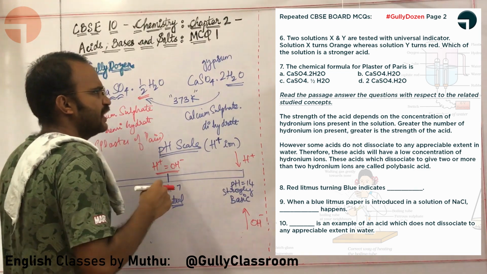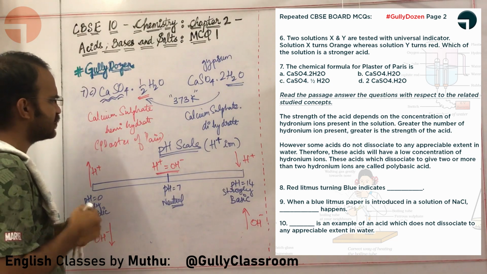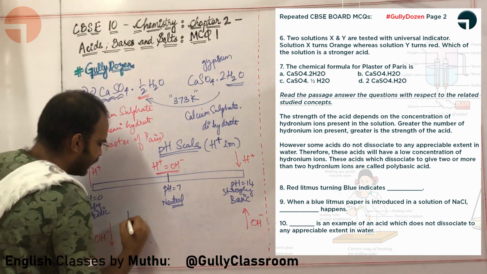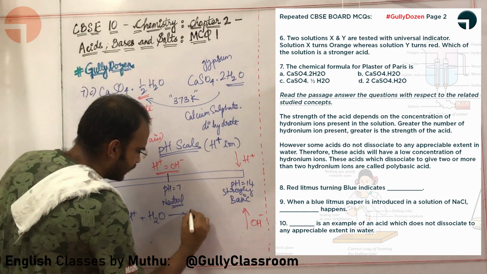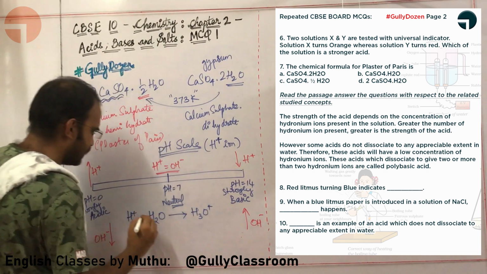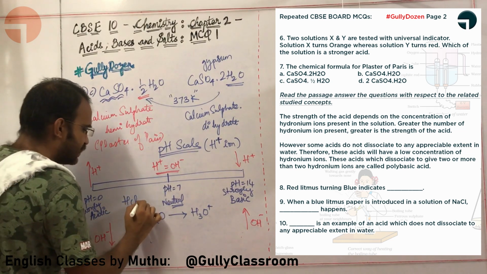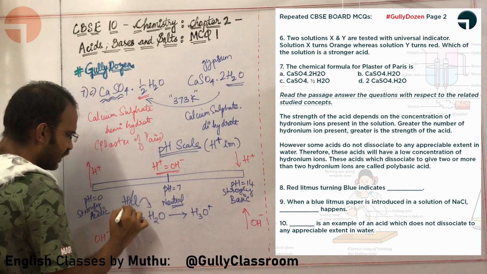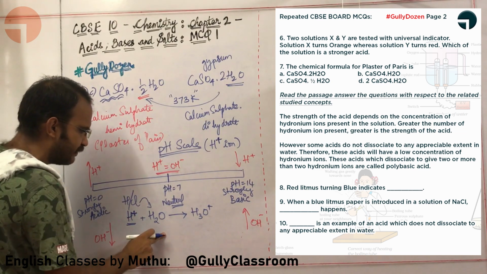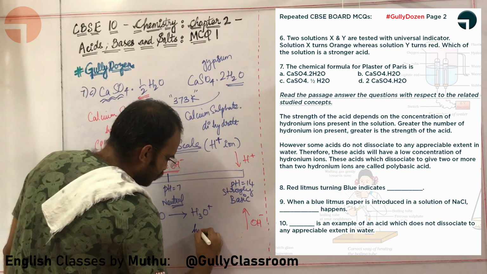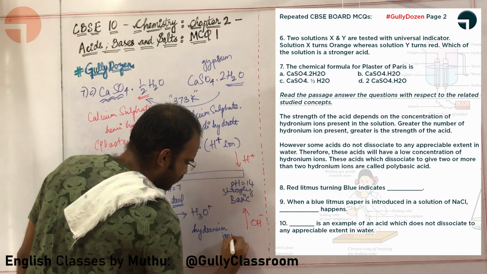Okay. What next? The greater the number of hydronium ions present. Sir, what are hydronium ions, sir? Okay, H plus will never be alone. It will immediately combine with water and form H3O plus. For example, let us say I am taking HCl. Once I put it in water, this HCl will break and form H plus. This H plus will never be alone. It will combine with H2O and form H3O plus, which is in fact called hydronium ions.